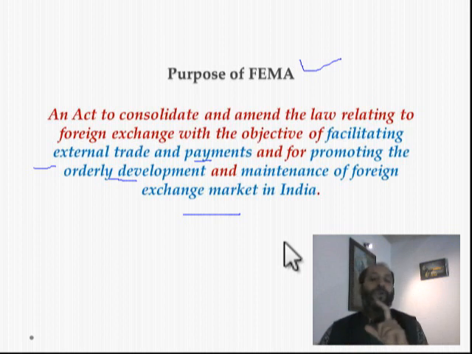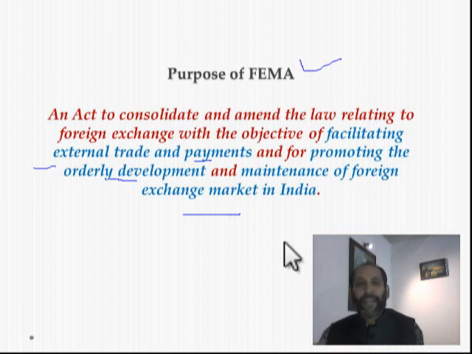Only then will there be foreign exchange. If I enter into a transaction with an Indian national, there is no question of foreign exchange, because I am doing the transaction only in INR. So in FEMA, the basic concept is that the transaction is between a person resident in India and a person resident outside India, and it essentially involves foreign exchange.